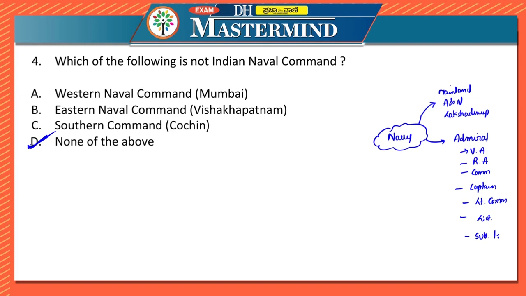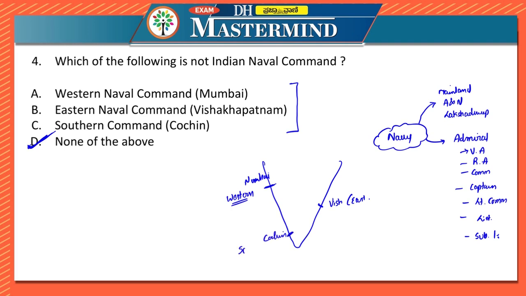Now our Navy, or our Naval Command, has three commands. In case of Army, we had 7, right? In case of Navy, we have 3 commands. If you look at it like this, one is here in Mumbai, which is to protect the western part, one is in Visakhapatnam or Vizag, which is in the eastern part, and the other one is in Cochin, in order to protect the southern part.